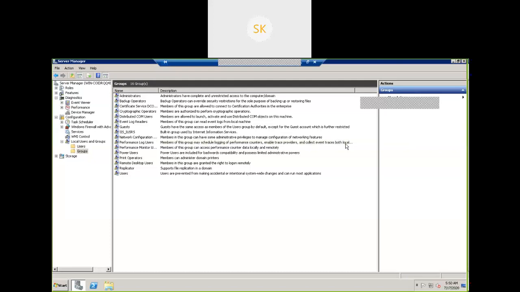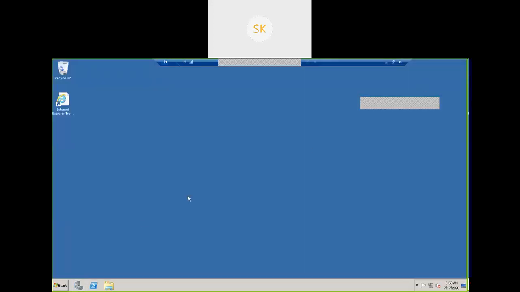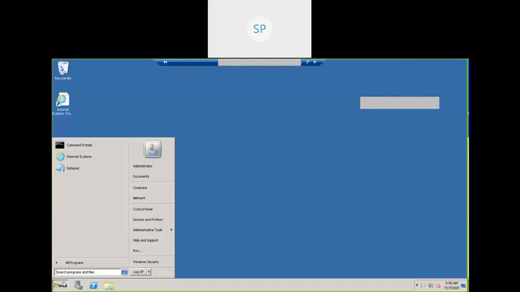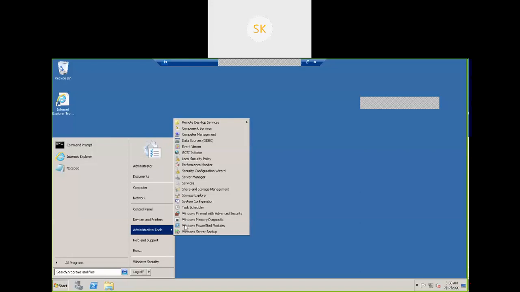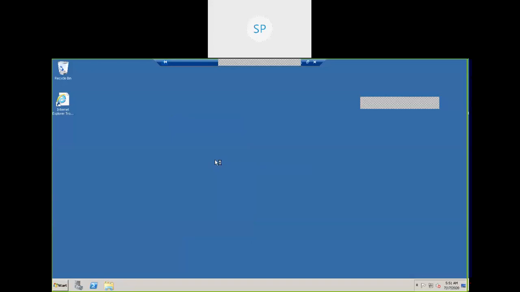Now close this server manager and go to Start. See here, there is an Administrative Tools option. Here, local policies, local security policy. Select local security policy. I'm going to show you how to restrict a password.